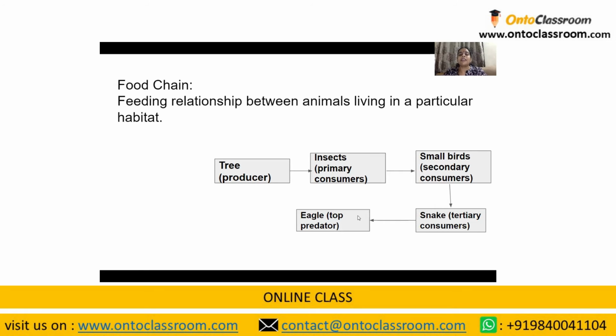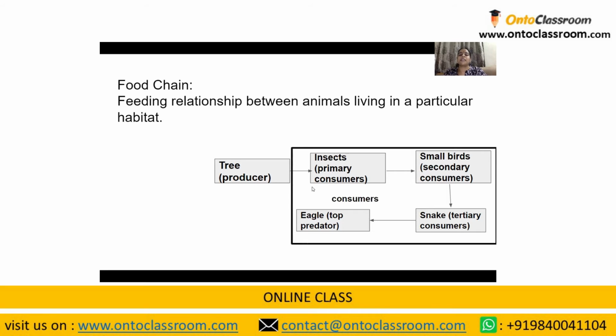Having seen all this, is it possible to group all these consumers, the primary, the secondary, the tertiary consumer and the top predator, because they do not prepare their own food? Instead, what do they do? They depend on other organisms for their food. So what is the general term I can use for all these four? It is none but the consumers. Exactly. So we have the producers and the consumers in general.